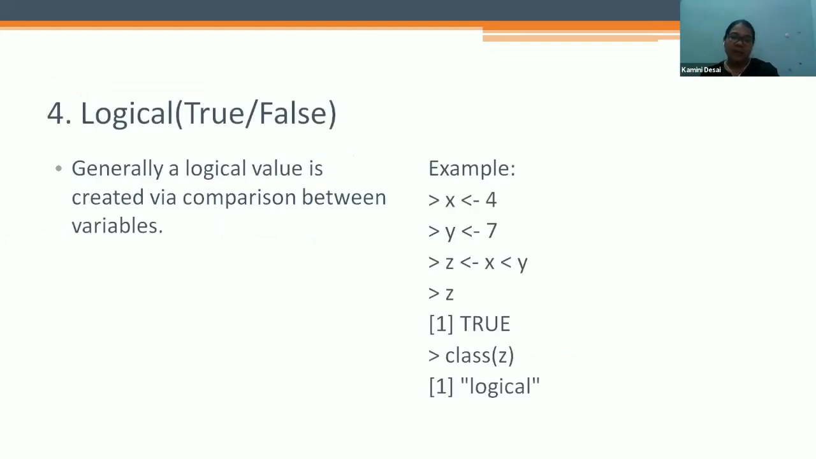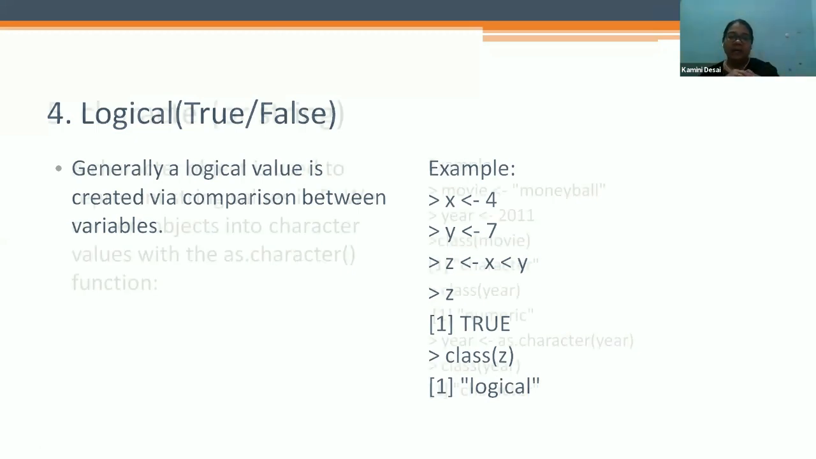Now the fourth type is logical, TRUE and FALSE. Generally a logical value is created via comparison between variables. So for example, x is equal to 4, y is equal to 7, and z is equal to x less than y. So what is the value of z? It is logical, it is TRUE, because y is greater than x. The class is logical and the value is TRUE.